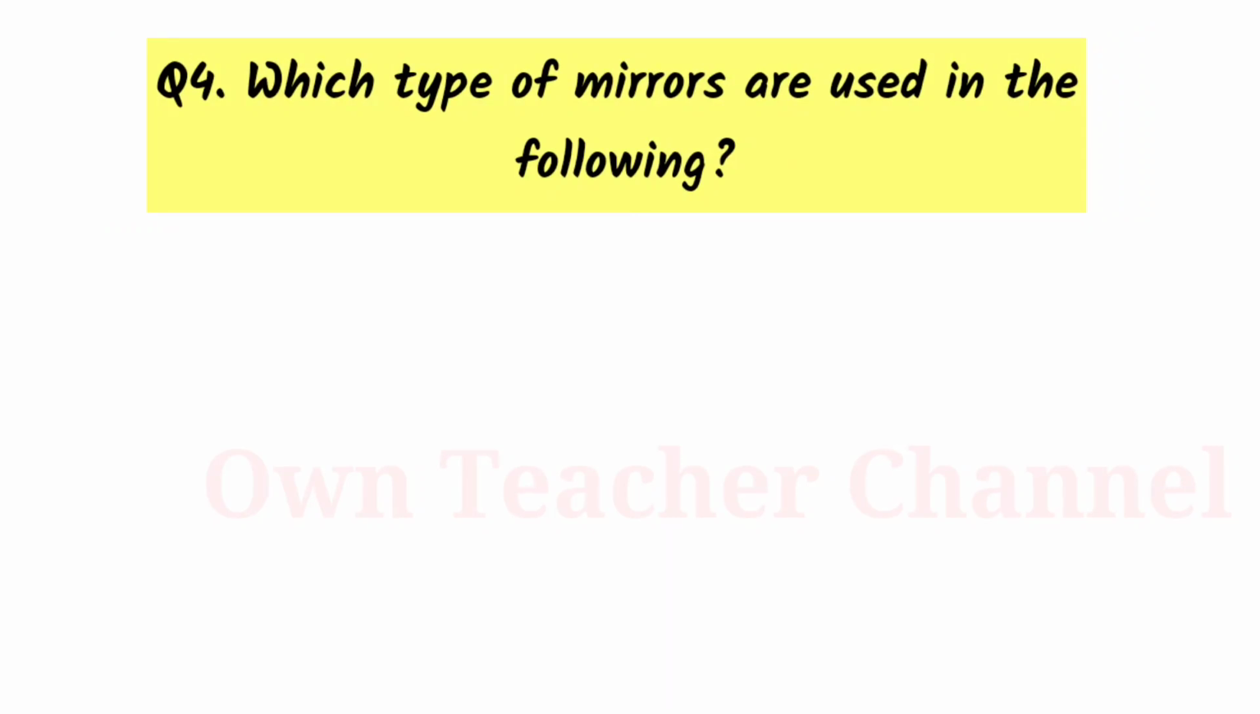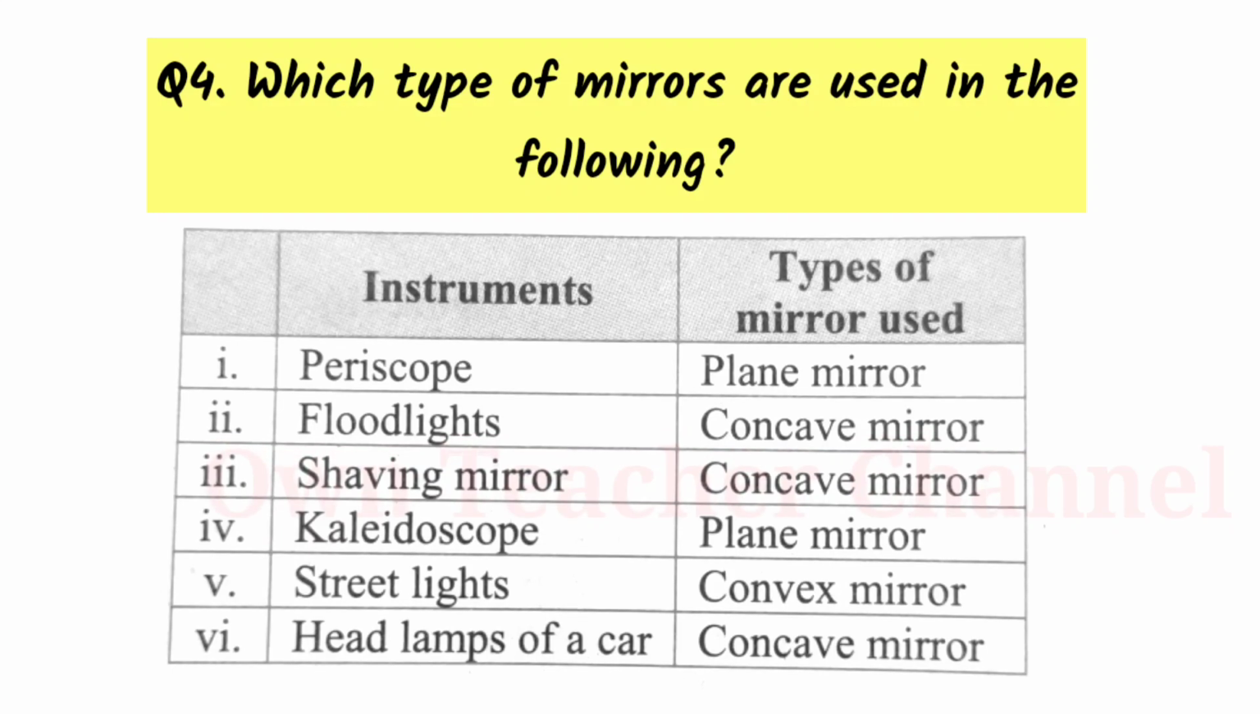Question 4. Which type of mirrors are used in the following? Instruments and type of mirrors used: periscope, plane mirror; floodlights, concave mirror; shaving mirror, concave mirror; kaleidoscope, plane mirror; street lights, convex mirror; and headlamp of a car, concave mirror.